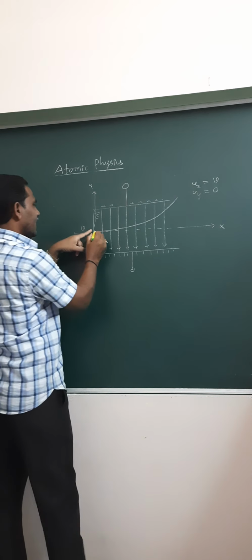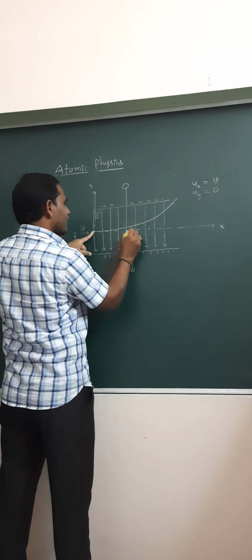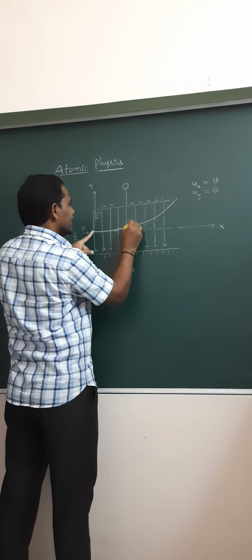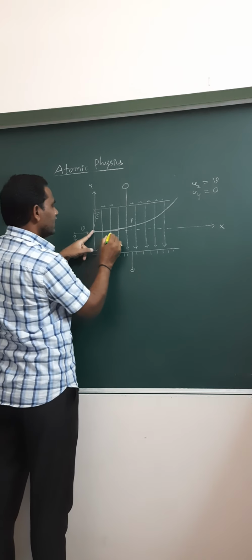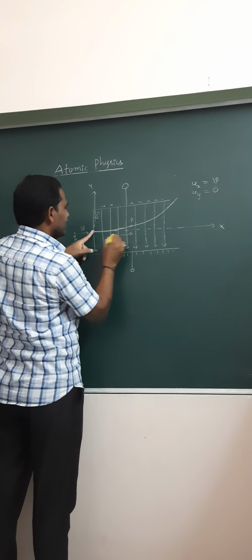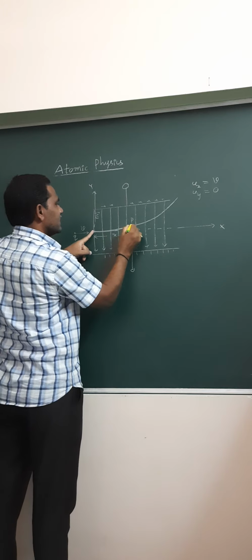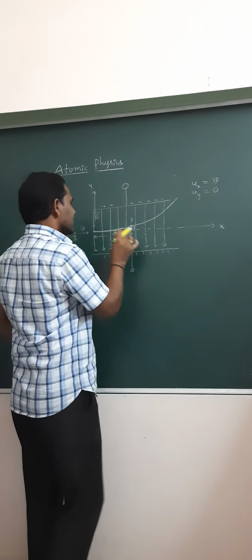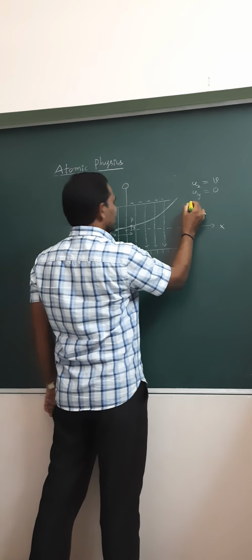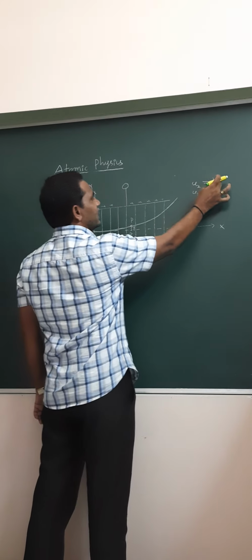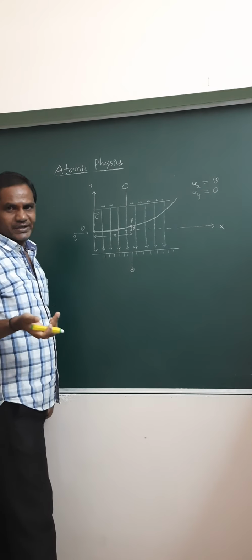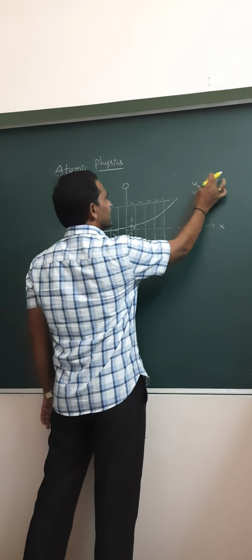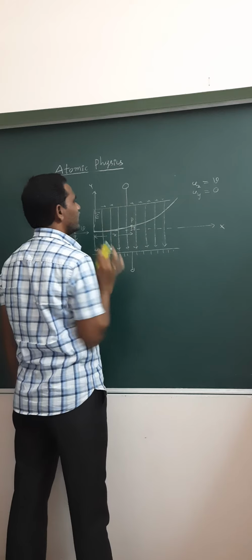Suppose that in time t, the particle reaches this point, say this point is P. Then the displacement in the horizontal direction is x, and the displacement in the vertical direction is y. Since the horizontal velocity component is not changing, ux is equal to v, only the vertical component is changing.